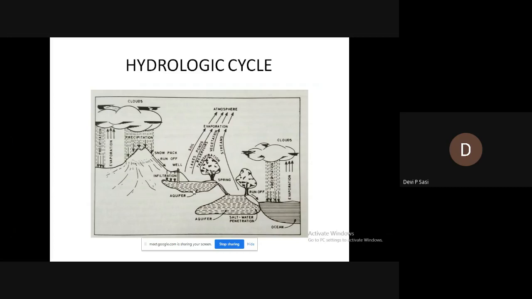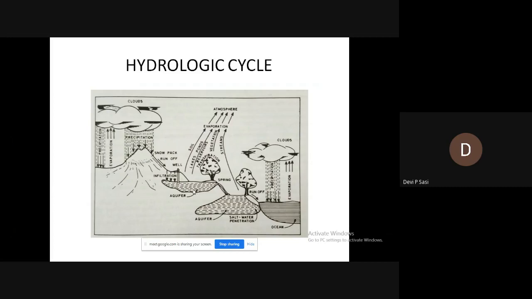So not all of the precipitation reaches the ocean surface. Some falls on the land surface, and a portion of that falling on the land is retained temporarily on vegetation, which is returned to the atmosphere, and that amount is known as transpiration. Some percolates into the ground and joins the groundwater table. That process is known as infiltration, and that water is known as infiltrated water. So I hope now you are clear with the terms precipitation, infiltration, transpiration, etc. That is about the hydrologic cycle.